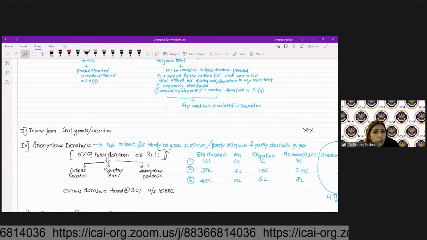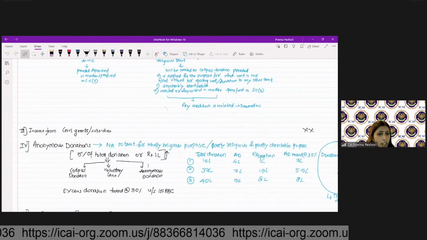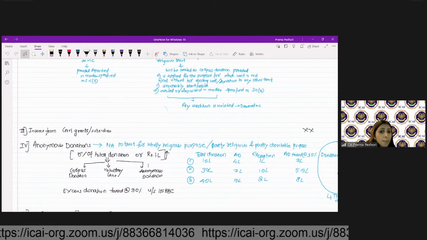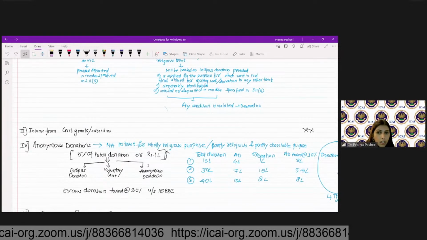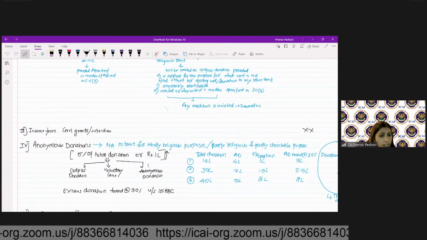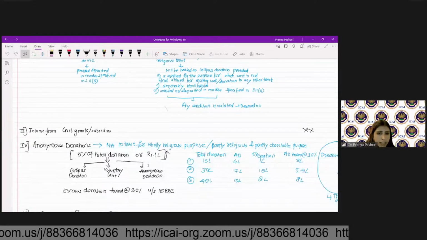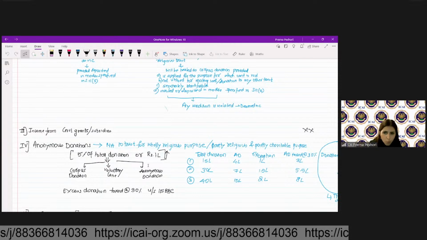What will be 5% of total donation in this particular case? Total donation here means all the donations, including the corpus donation and the anonymous donation. So 15 lakh, 5% or 1 lakh, what is higher? 1 lakh.